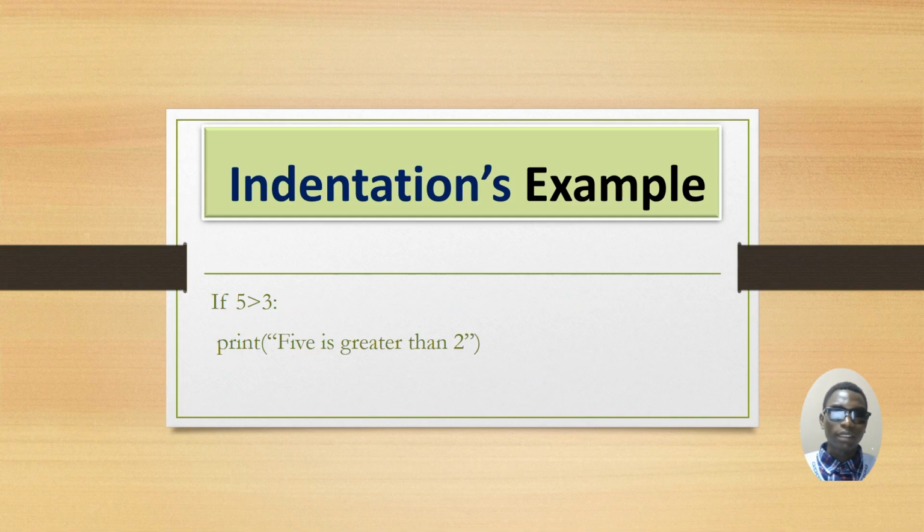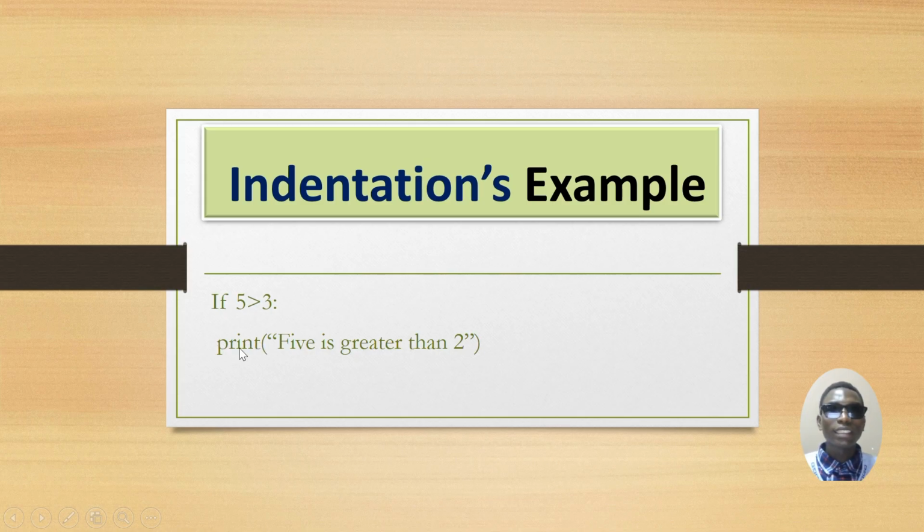Here is a simple example. As you see, we have if 5 is greater than 3, then we print 5 is greater than 3. And as you see, this p is not at the same level as this i, it is at the same level as this f. To mean that we have one space before this statement, right?